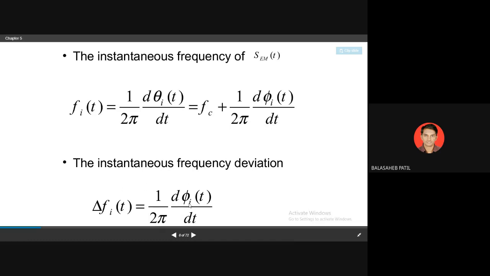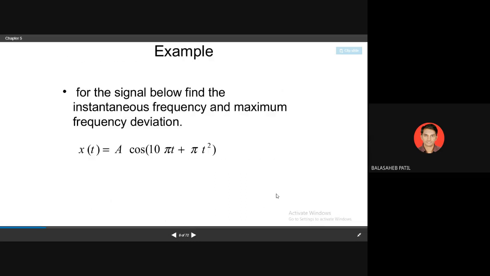So frequency deviation, what they have calculated as f_i(t) equals 1 upon 2 pi d phi i(t) upon dt. So this instantaneous deviation will depend on your phase deviation variation. This is one of the examples they have given for the instantaneous frequency having the minimum and maximum deviation. x(t) they consider as A cos(10 pi t plus pi t square).